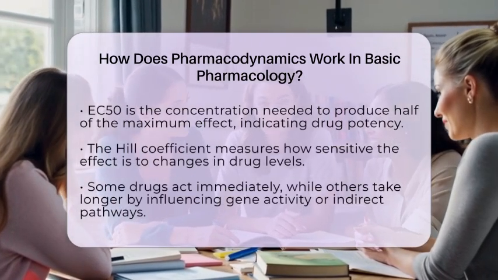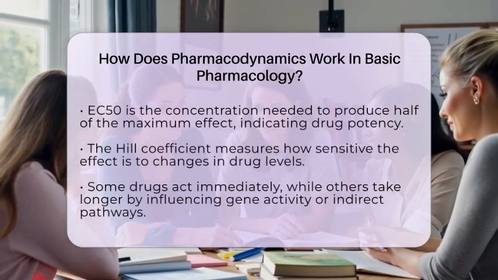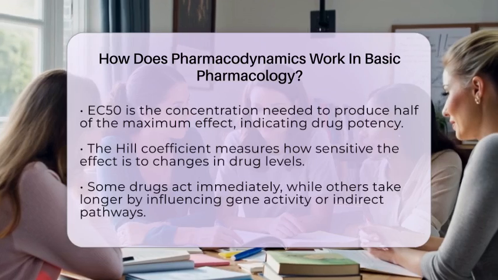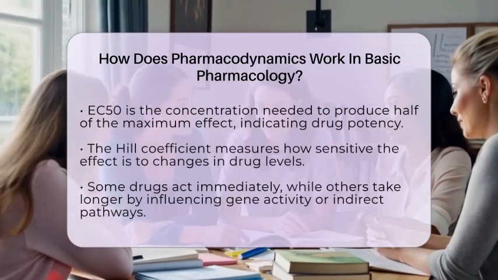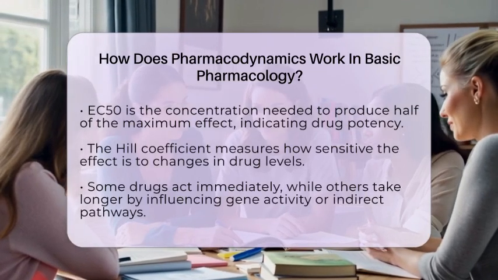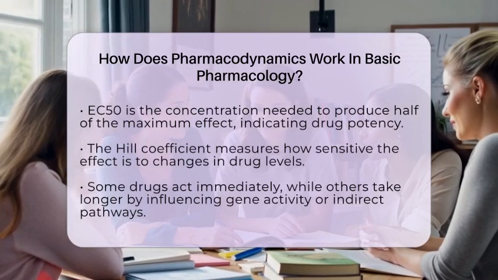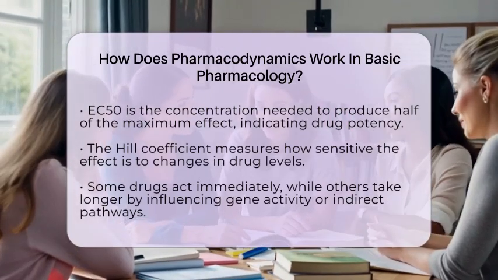The steepness of the dose-response curve is measured by the Hill coefficient, indicating how sensitive the effect is to changes in drug levels. The timing of drug effects depends on how the drug works. Some drugs act immediately by directly binding to receptors or enzymes. Others take longer because they influence gene activity or other indirect pathways.